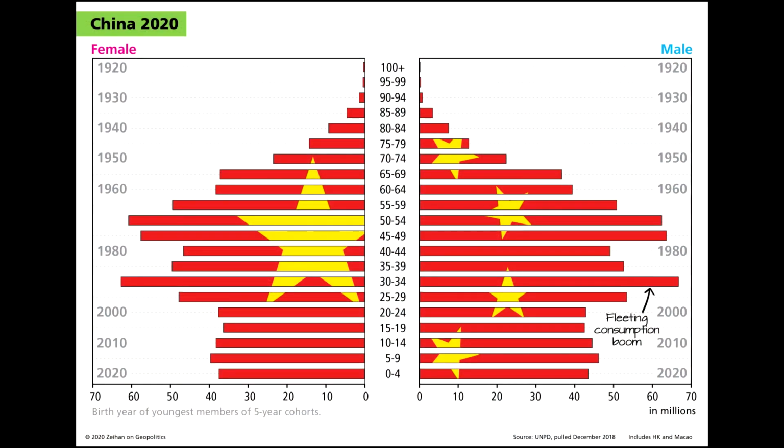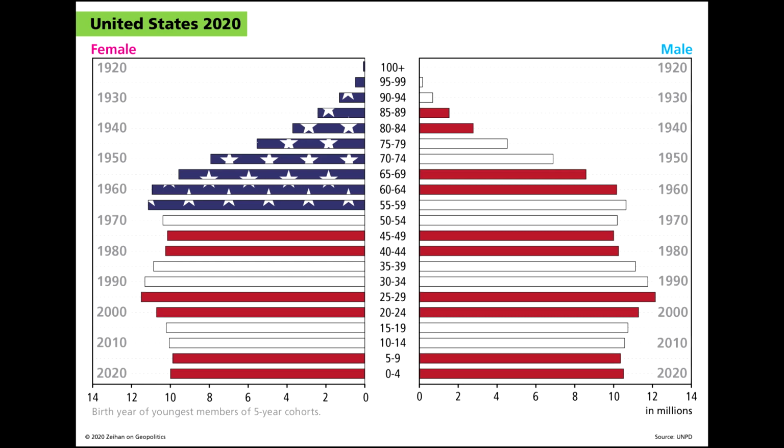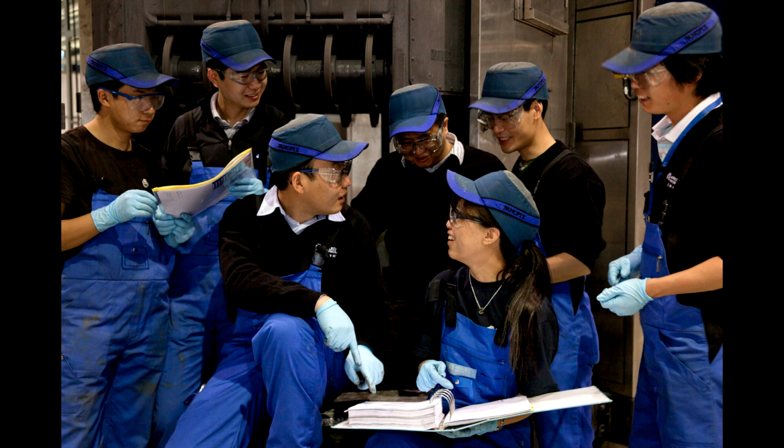China right now has a very large elder group, a moderate worker group, and a smaller learner group. The United States has about a balance where we have the same amount of workers, learners, and elders for the most part. This means that in the United States, when the workers eventually retire and become the elder population, we have enough learners to replace that group. China doesn't have that, so China is not able to replace their workers. That is going to be a huge other issue that we'll talk about in another video, but that's what I mean by population health.